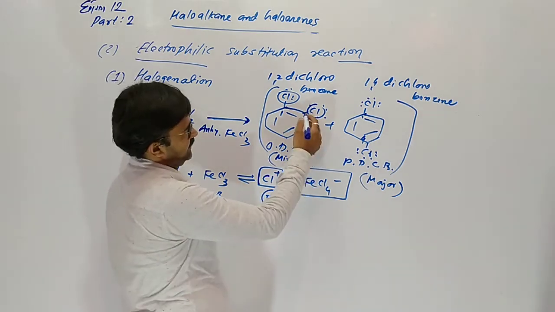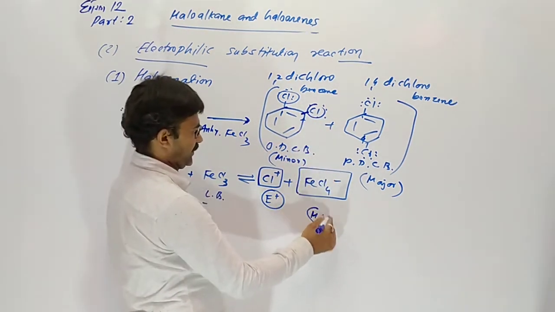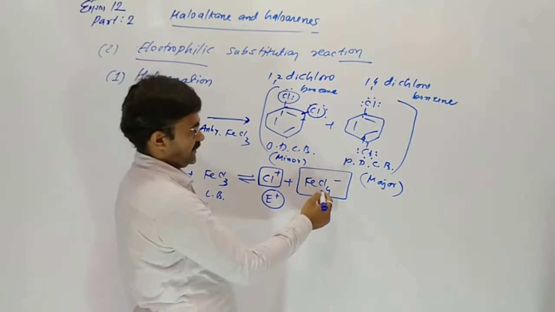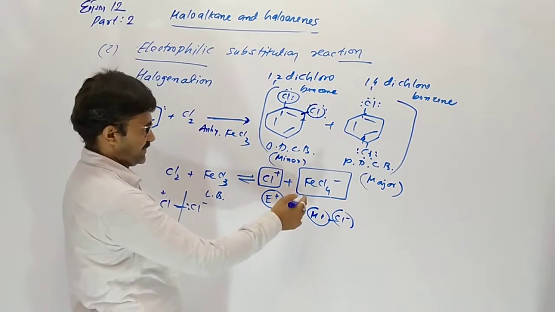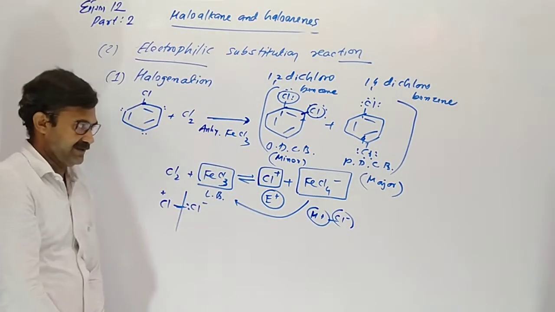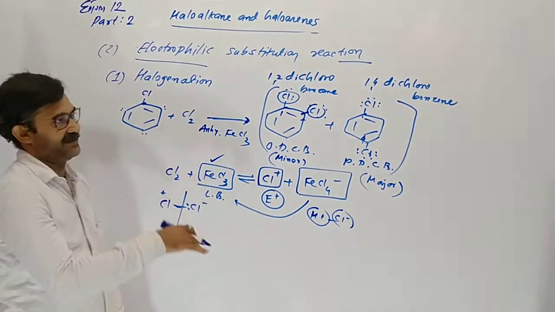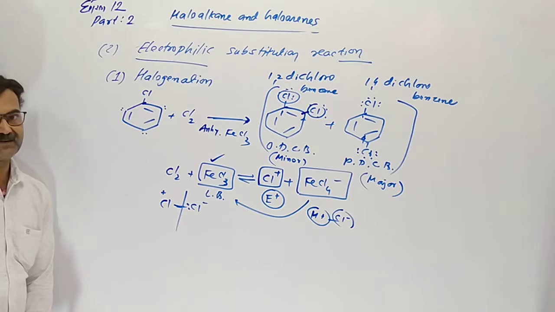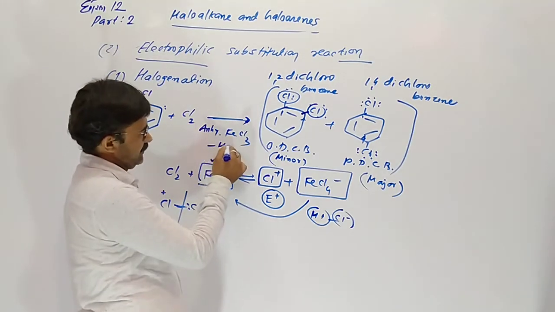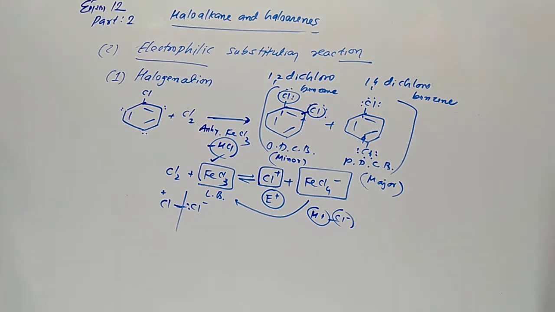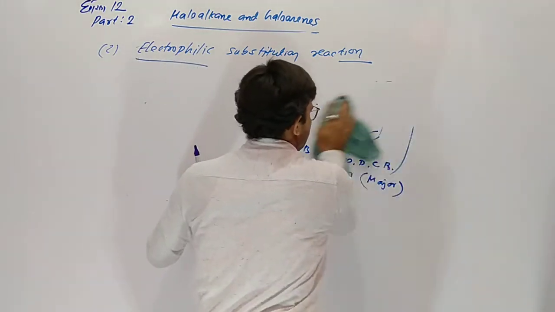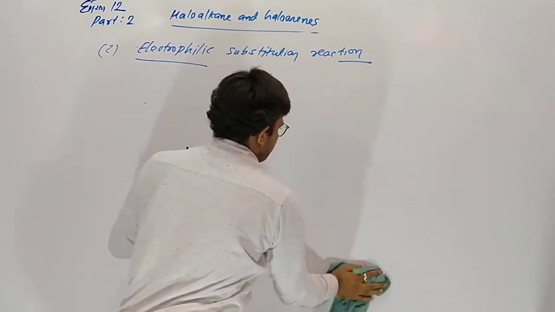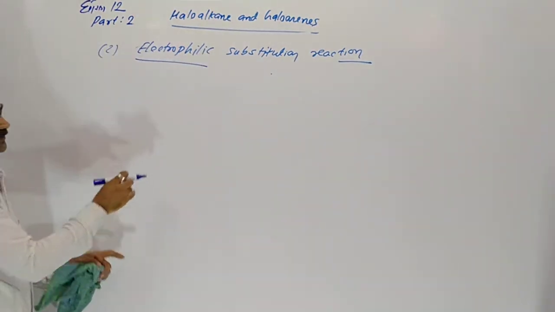Here what happens? Once chlorine has entered, H plus is removed from there, and the H plus combines with chloride here. Here one chloride is accepted. So once again the catalyst remains as it is at the end of the reaction. The catalyst at the end of the reaction remains unchanged. So removal of HCl is the byproduct. This is the halogenation of chlorobenzene. Now nitration of chlorobenzene. Nitration of chlorobenzene.